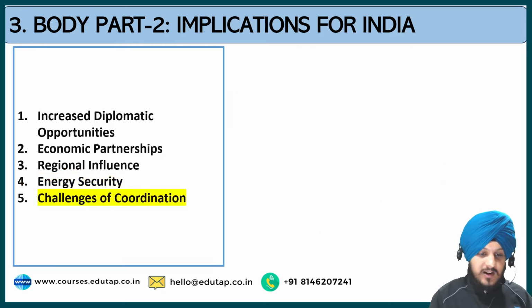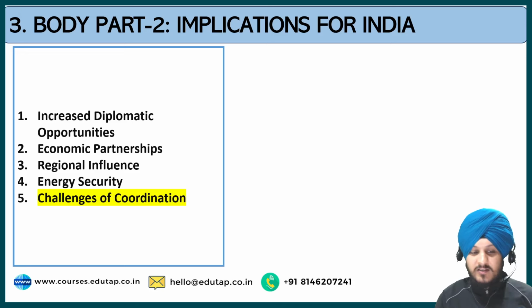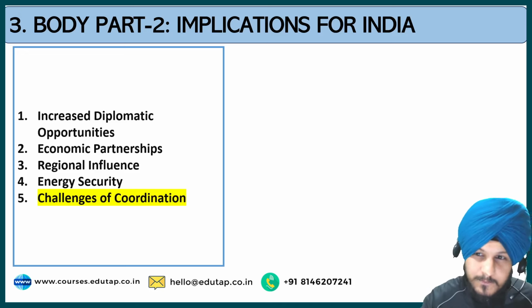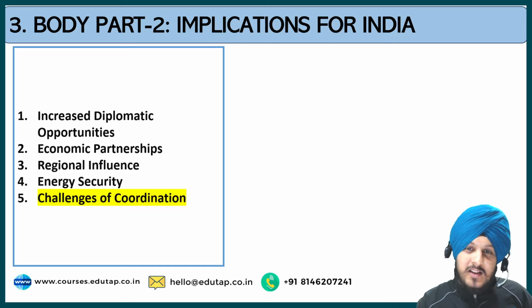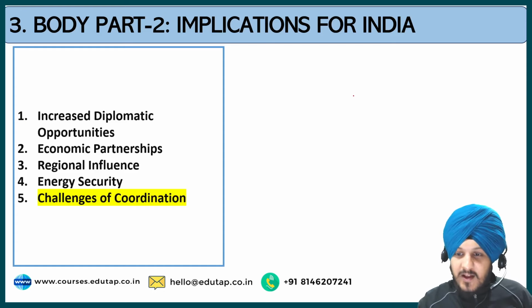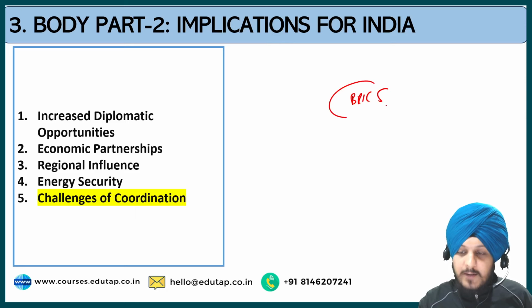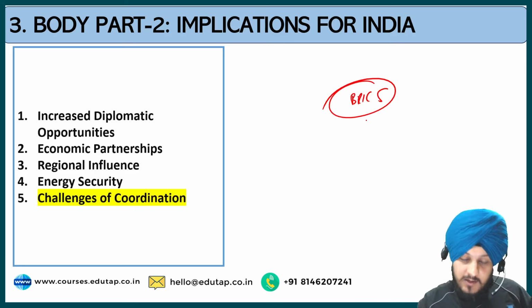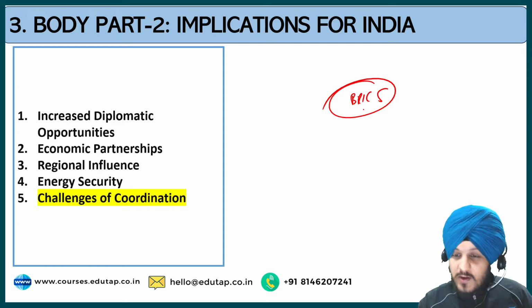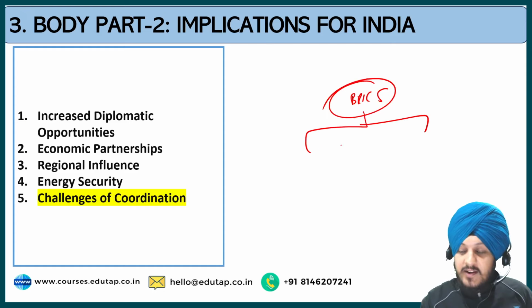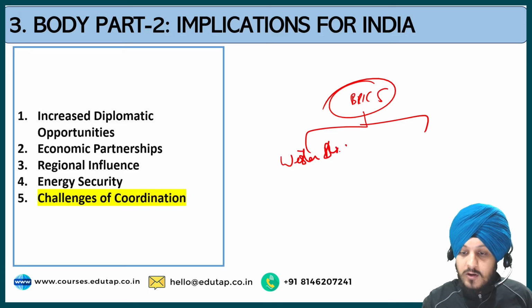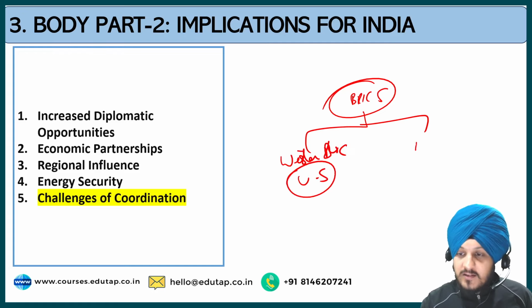The next point is regarding the challenges of coordination. Understand that even if BRICS is a great platform for India, one of the challenges India is going to face is that it has to balance its relations with the Western Bloc, who are not part of this agreement, for example the US, and BRICS, which includes Russia.